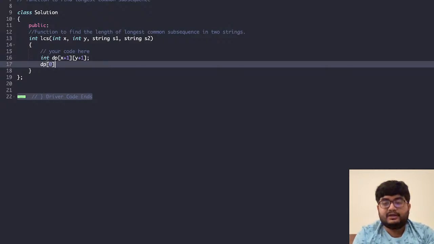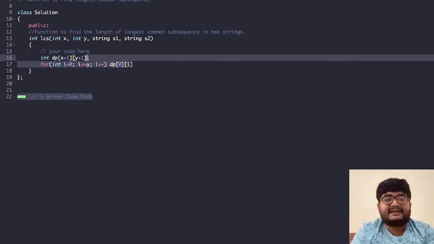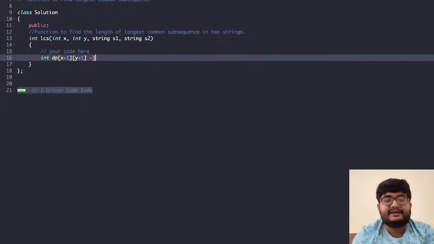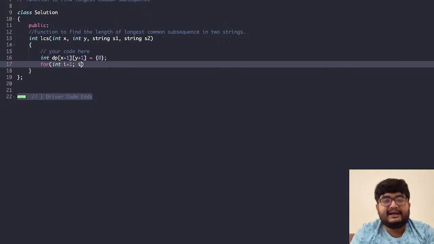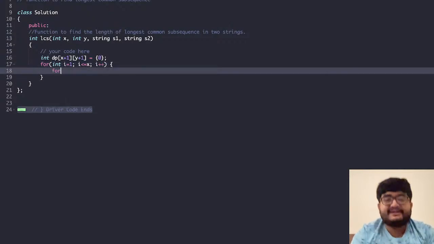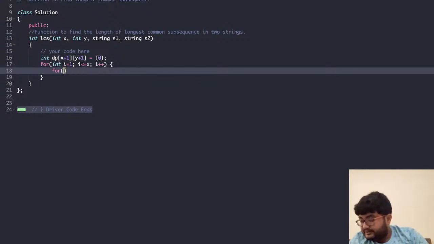dp[0][0]. Let's run a loop: for int i equals 0, i less than or equal to y, i plus plus, dp[0][i] equals 0. Or we can actually initialize the entire dp array with 0, right? The entire array is 0 initially. Now for int i equals 1, i less than or equal to x, i plus plus, we'll just write the recursion, right? So many of you are confused.